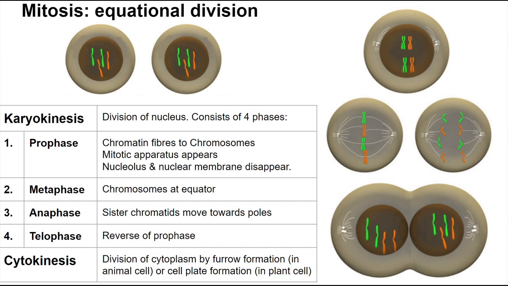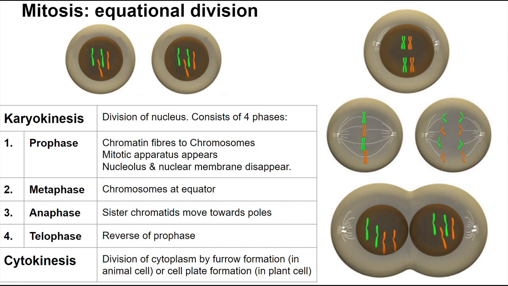Karyokinesis occurs in four sequential stages: prophase, metaphase, anaphase, telophase. Karyokinesis is followed by cytokinesis. In prophase, chromatin fibers untangle and condense to form chromosomes, with two chromatids attached to the centromere, which can be seen clearly. Each of the duplicated centrosomes radiates microtubular asters.